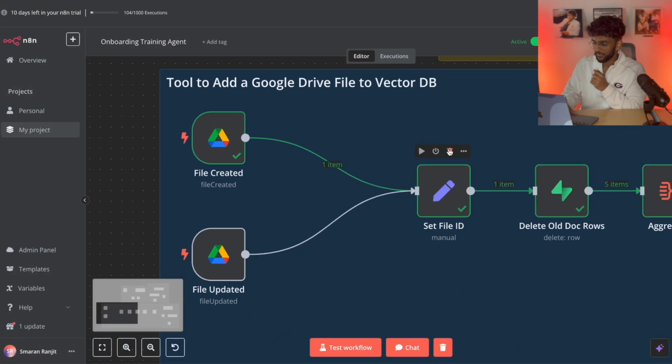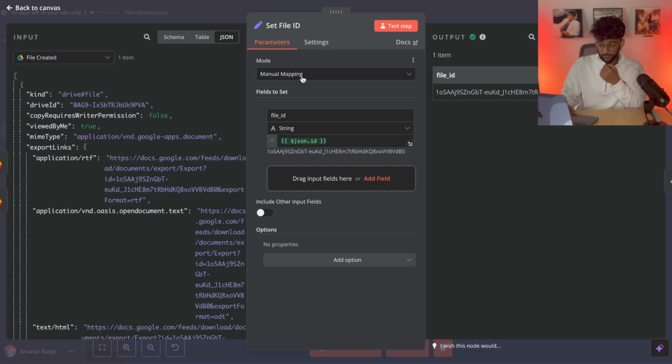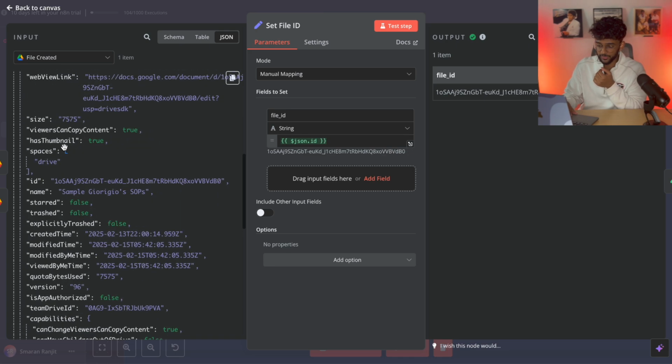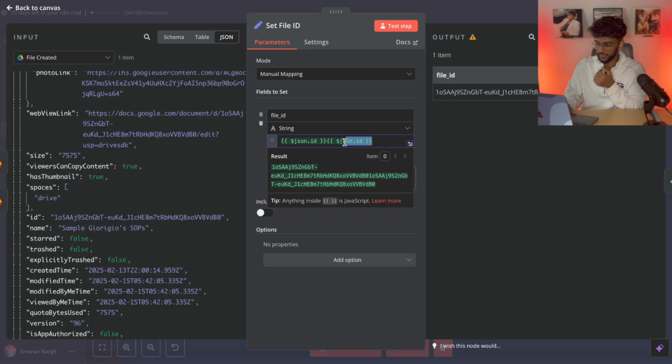And now we set the variable. This is important. This may seem like a meaningless step, but it's very important. Manual mapping, we don't want it to map itself. And we name the file ID. You can name it whatever you want. I just name it file ID. It's a string variable. And basically, I'm just pulling the variable from here. Whoop, like that, right? It's very easy.